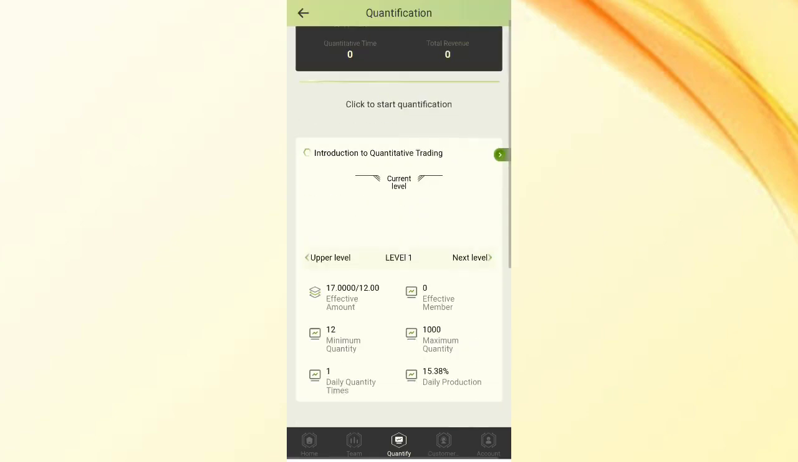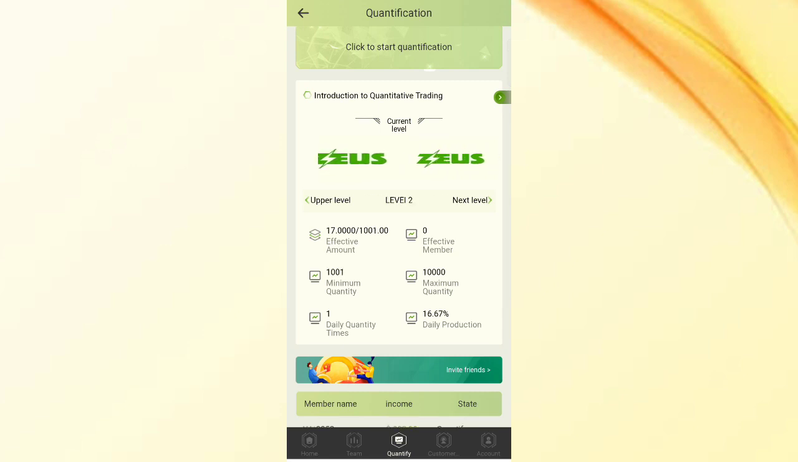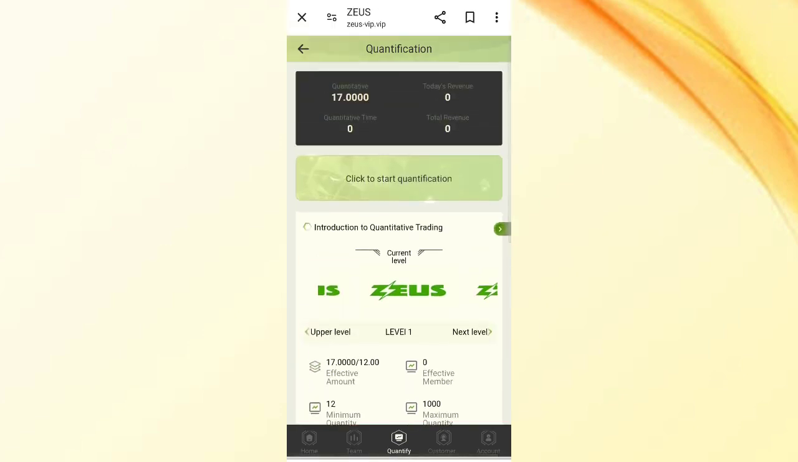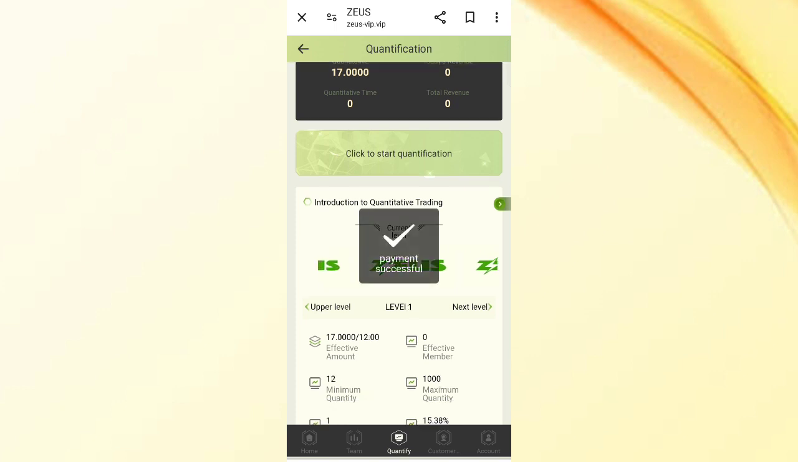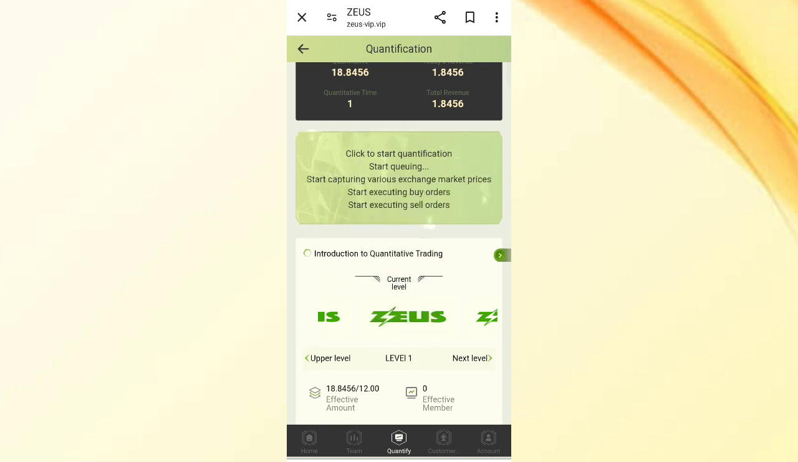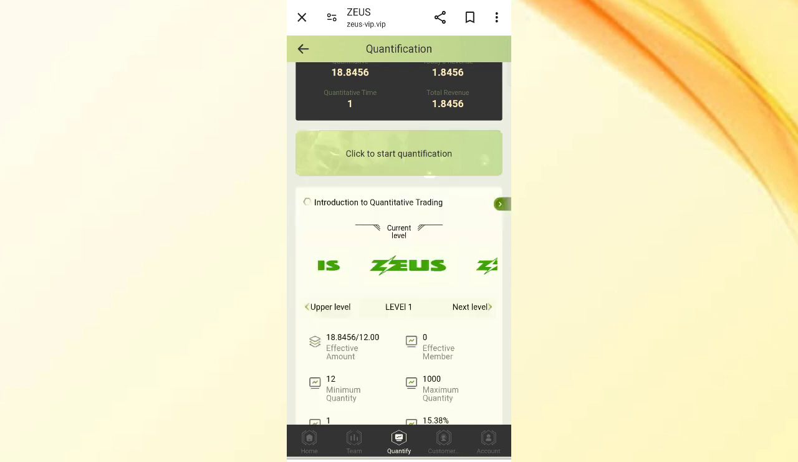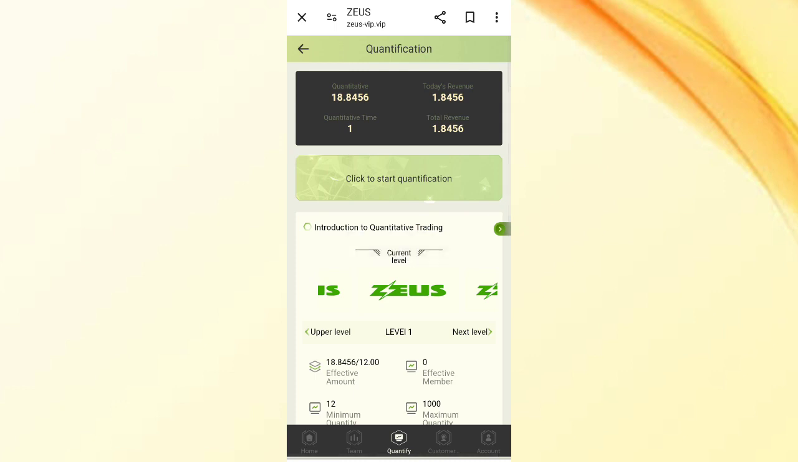Now click on the team investment quantification. Here you can see all the quantification details. Now come back to the first level. Now click on start quantification. You can see my quantification successfully started and you will get commission. One by one, complete your quantification, then you will get commission. Now click on quantification again, and you can see my quantification is completed.